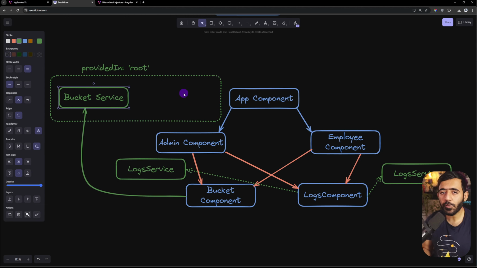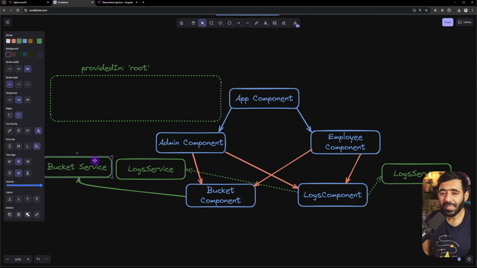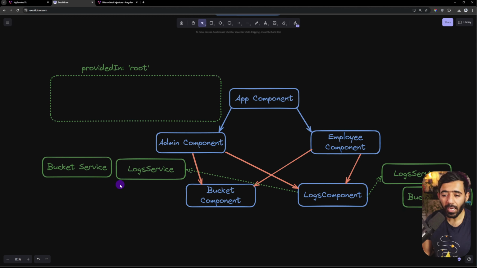Now, there are several solutions to this particular problem. We can use class aliases to override some functionality. We can provide things on the component level as well. But one of the most common practices is to actually take this out and put it on the component level. But that would mean that we would now have two instances of the bucket service just like this. And the question is, do we want that to happen? And this is also a place where we want to think if we should use a providedIn or not.